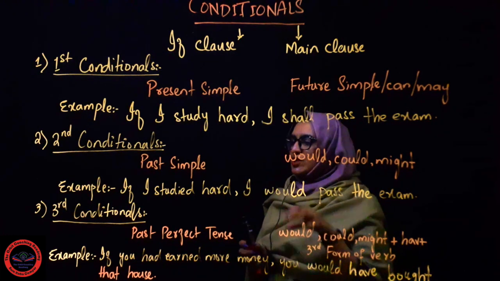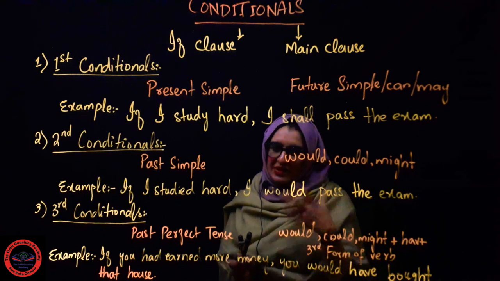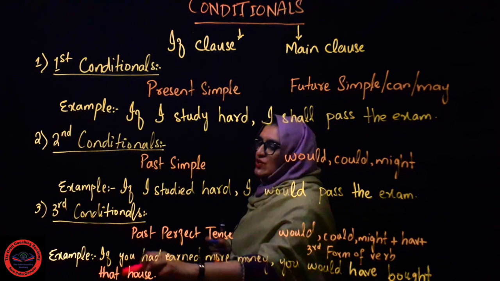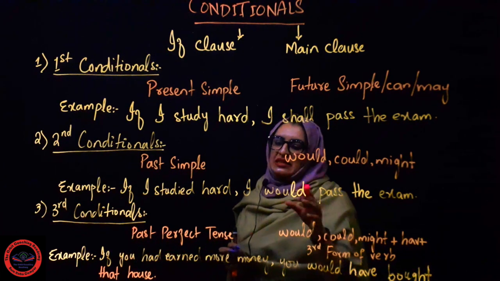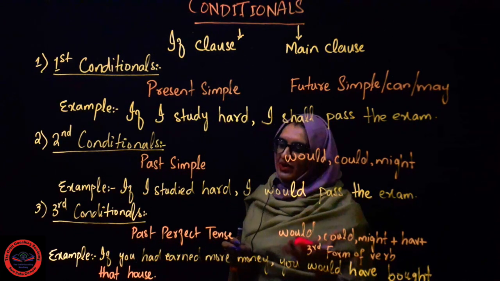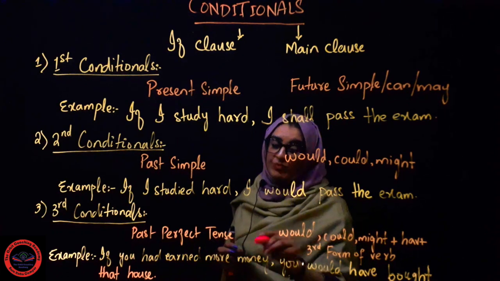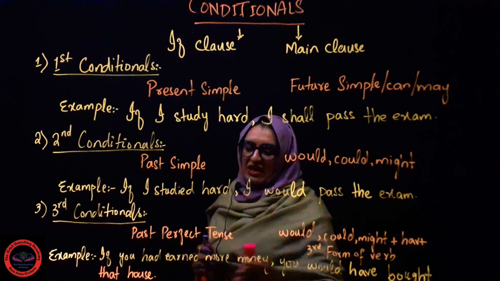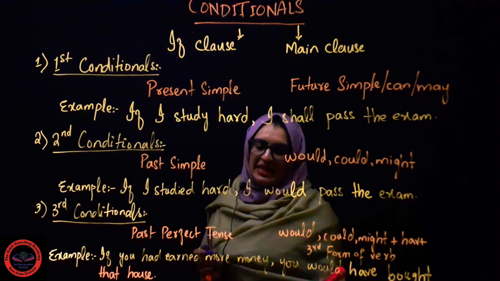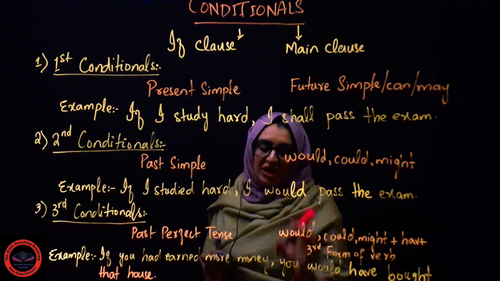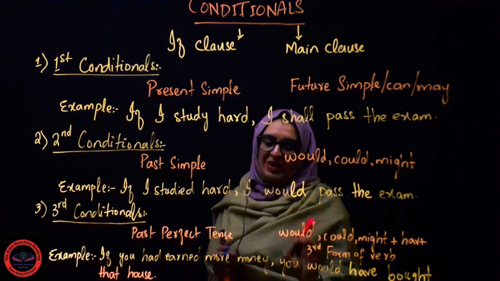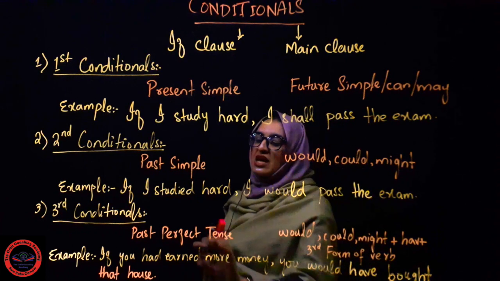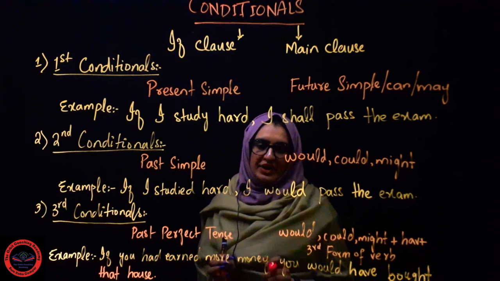Most of the time we use third conditional when we try to criticize something or we regret something. So as you can see in this sentence, the person is showing some regret: if you had earned more money, you would have bought that house. This is the if clause. We can put it in the second place as well. But if we put it in the second place, how would we write it? You would have bought that house if you had earned more money.